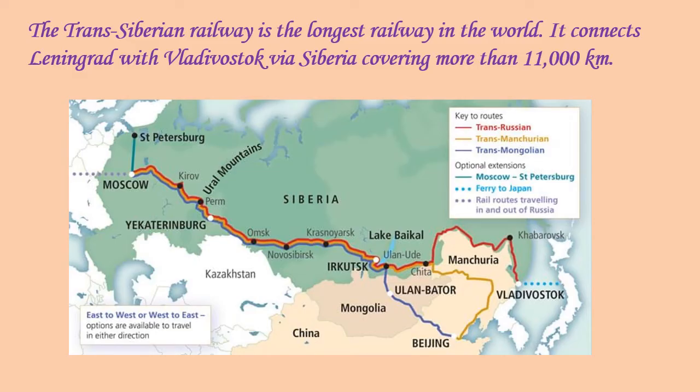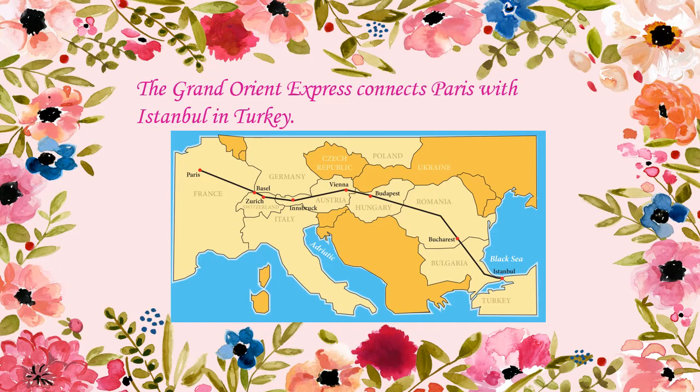Now let's learn some of the important railway routes. The Trans-Siberian Railway is the longest railway in the world. This railway connects Leningrad with Vladivostok via Siberia, and it covers more than 11,000 kilometers. The Grand Orient Express connects Paris with Istanbul in Turkey.